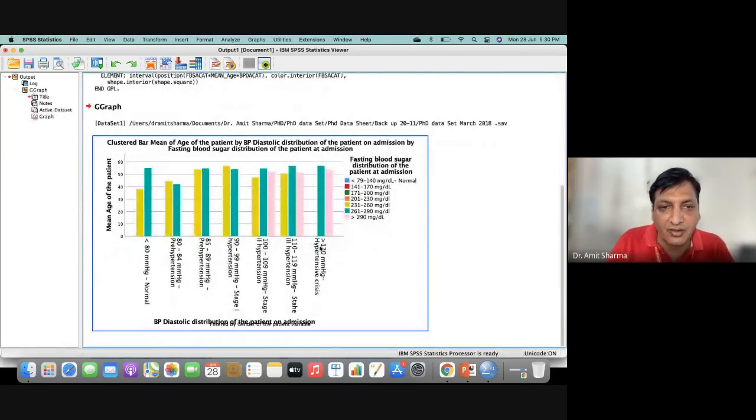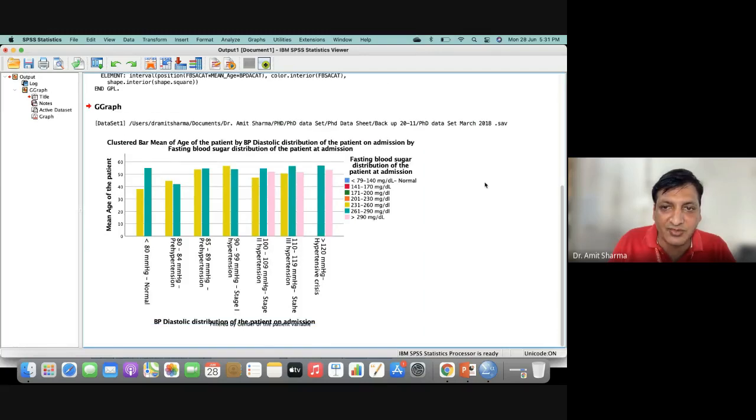Now you can see that we have added four things together. On one side we have age, at the bottom we have diastolic blood pressure on admission, and gender-wise data, male and female separately. One column represents male, the second represents female, and along with that, fasting blood sugar. So fasting blood sugar along with diastolic blood pressure versus age of the patient, separated by gender. So like this we can plot.